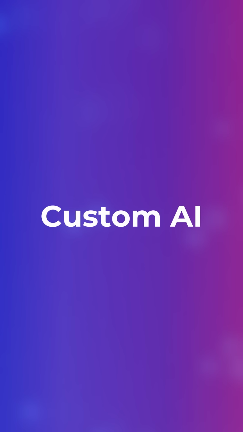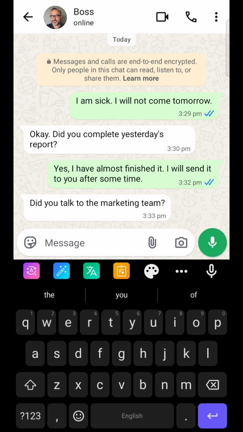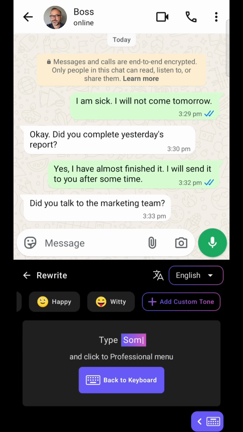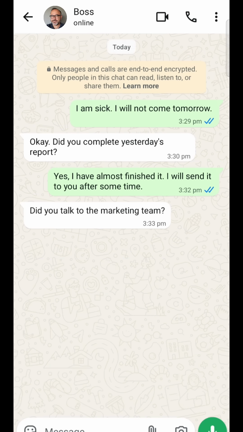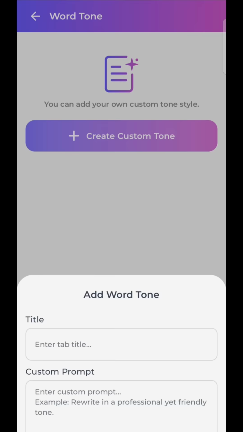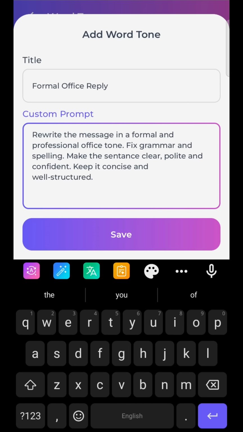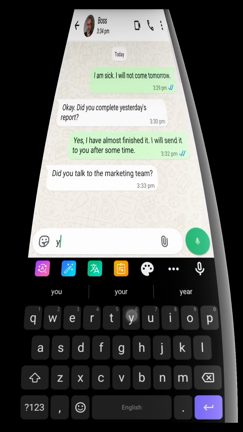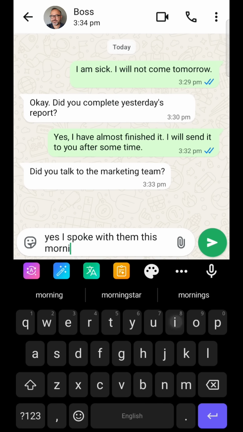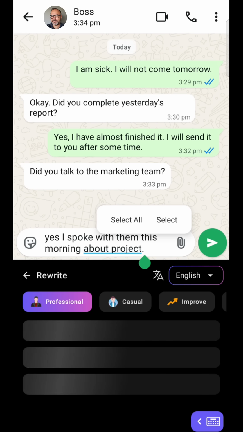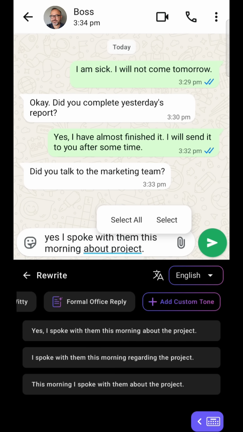With Custom AI, using prompts to create messages in your own style. First, tap on Rewrite and go to Add Custom Tone. Tap on Create Custom Tone and set the title and write your prompt. Save it and go back to your message. Type your text. Tap Rewrite and select the custom tone you set.